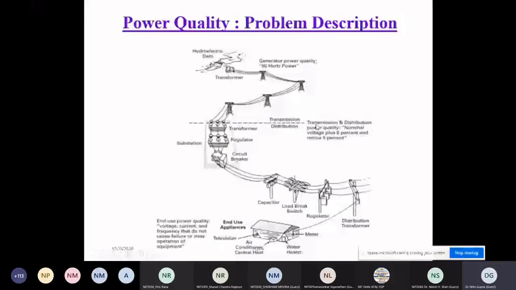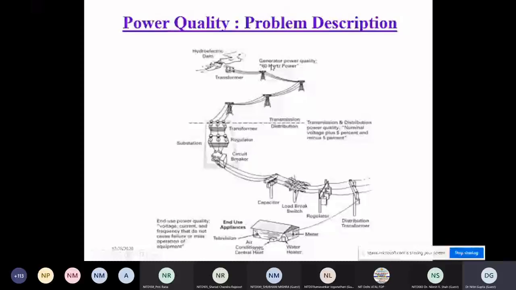Okay. This is the transmission and distribution power quality. Nominal voltage plus or minus 5%, or more or less than that, depends upon country to country. It depends on what your energy commission or electrical regulatory authorities, national or state, recommend. So nominal voltage should be this much. Here again the current is not specified, because we know that the current cannot be of a specific magnitude.